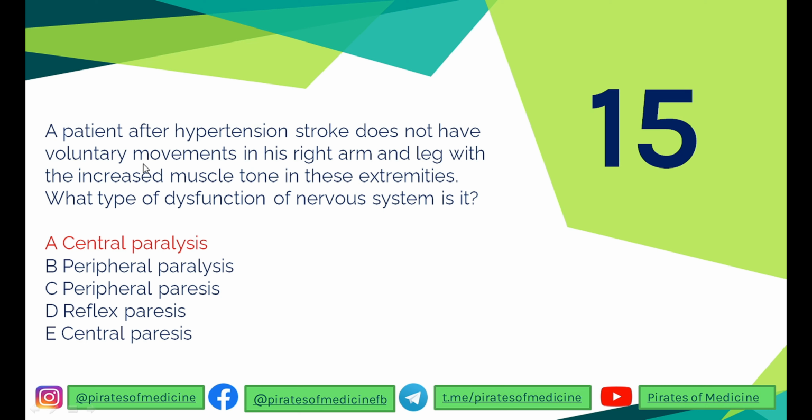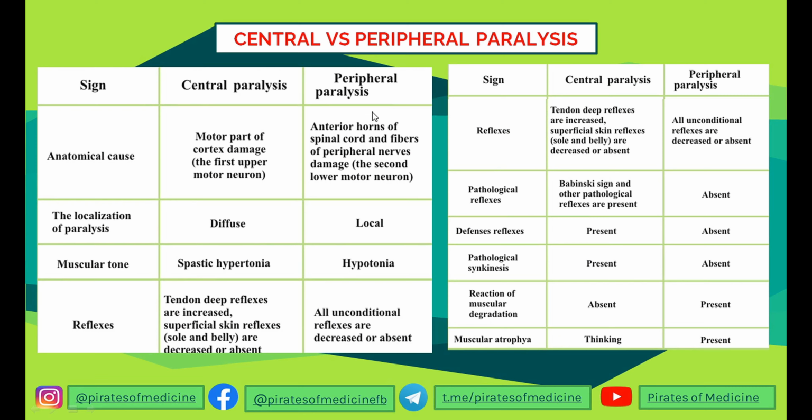So is it central or is it peripheral? To understand the difference, let's take a look at the differences. So you will learn more about this in neurology. Central paralysis, from its name you can understand there is an anatomical defect of the cortex or the central nervous system. So the motor part of the cortex is damaged. In peripheral paralysis, there is a damage to the anterior horns, which are the motor horns of the spinal cord, and the fibers of peripheral motor nerves. So this is a defect of the peripheral nervous system.